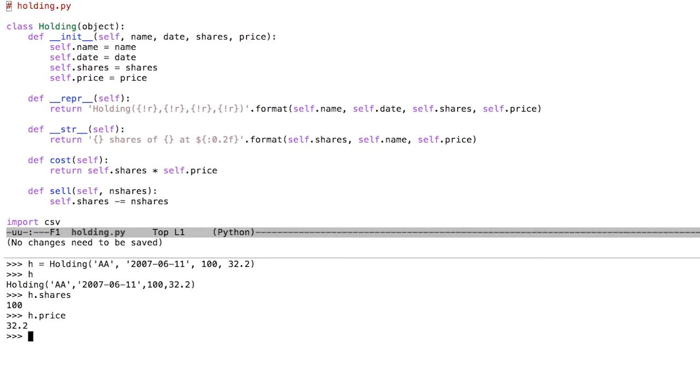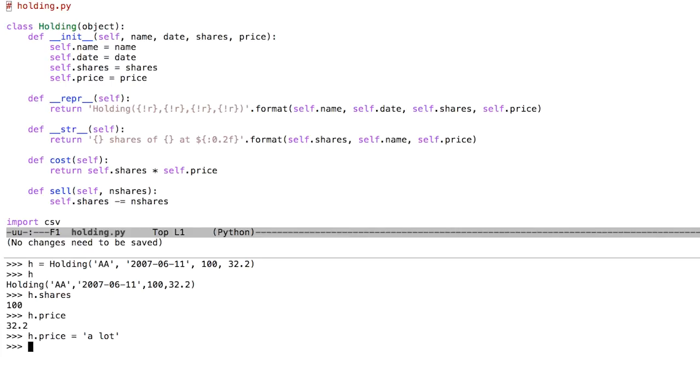And so here's a problem. How would I prevent somebody from setting one of these attributes to a bad value? Like what if somebody came in here and said h.price is equal to a lot? Turns out that Python is perfectly happy with that because it's dynamically typed. I mean, attributes can be any object whatsoever. There's no enforcement of any kind of typing on there.